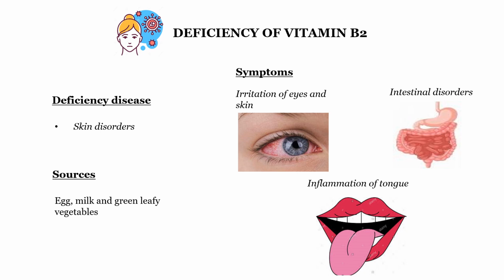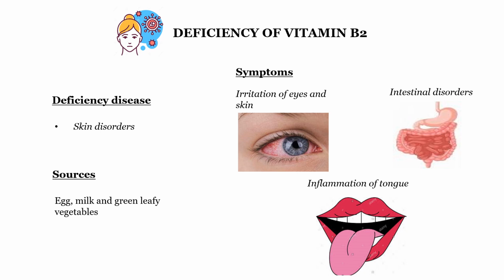Then intestinal disorders, and even your intestines may not digest your food properly. Inflammation of the tongue. There may be sores in the tongue and mouth ulcers. So your body doesn't have a sufficient amount of vitamin B2. How can you correct it? Same thing: egg, milk and green leafy vegetables.